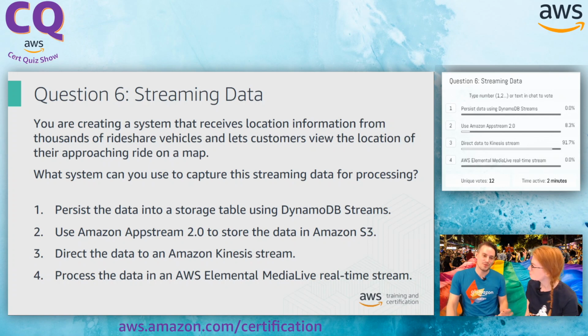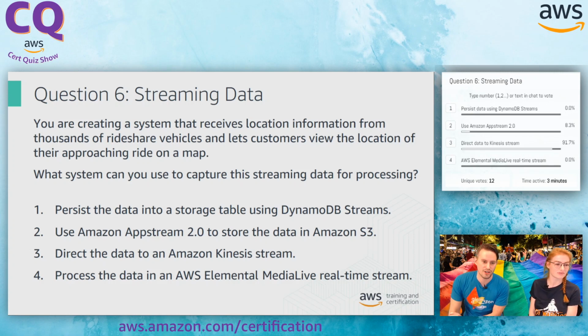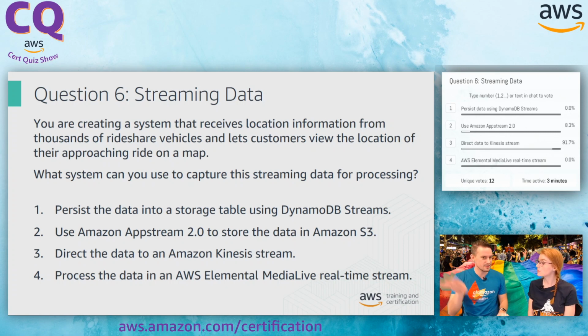Tell us about AppStream. So AppStream is used to stream your application to your customer without them needing to permanently initiate a download to take up space on their hard drives or anything like that. You can actually real-time stream desktop applications to them, or I think also mobile, and they don't actually have to download the product. So this is great for things like demos, or if you want to give someone a trial period where they want to use the software, but they're not quite ready to commit. But that doesn't quite sound like what we're after here. We're trying to persist data coming in from thousands of locations kind of coming into our system.